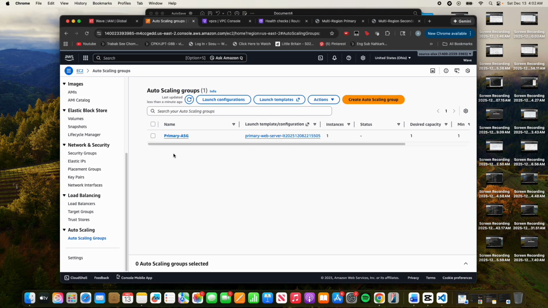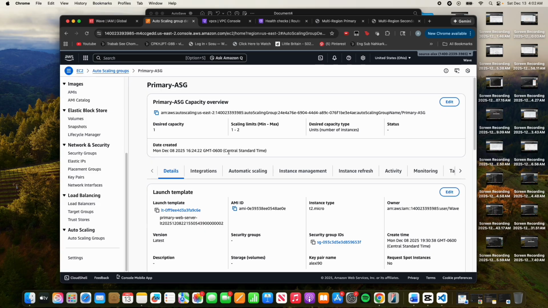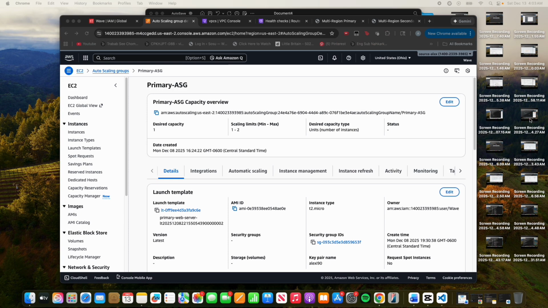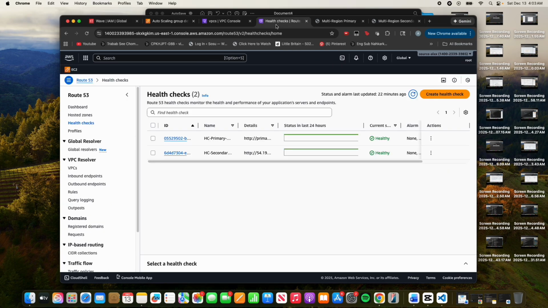The restoration process was simple. We edited the primary ASG again, setting the capacity back to 1. Once the new instance launched and was verified as healthy, the Route 53 health check turned green, and traffic automatically switched back, or failbacked, to the primary region.